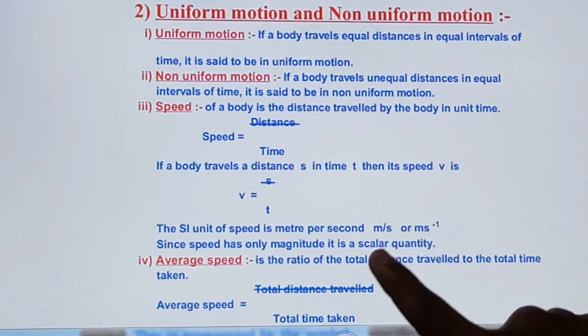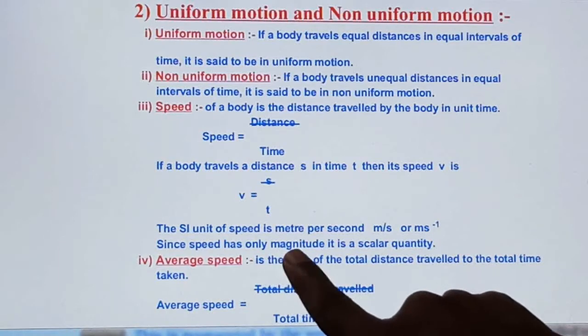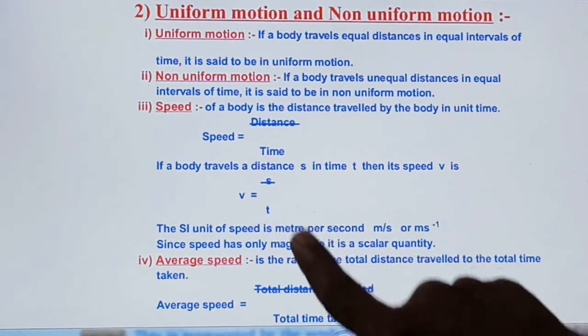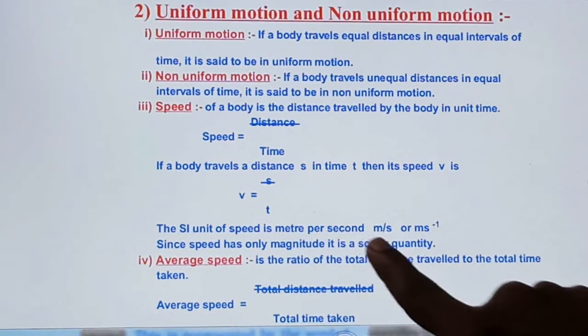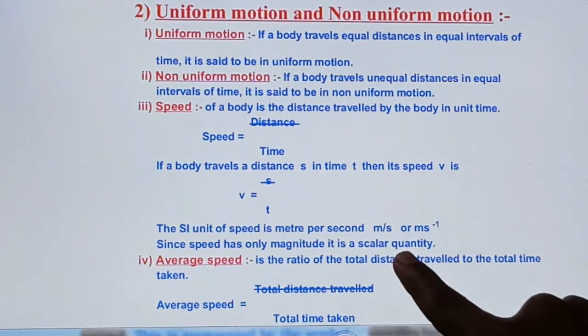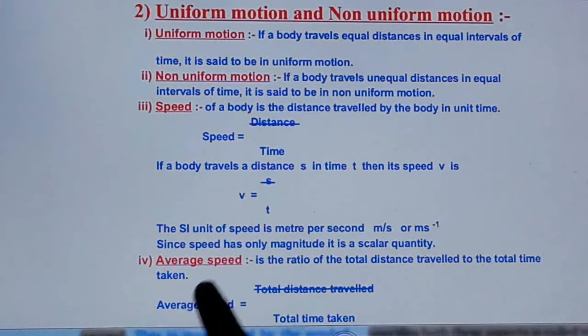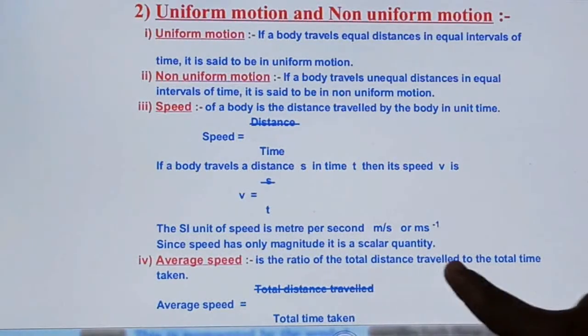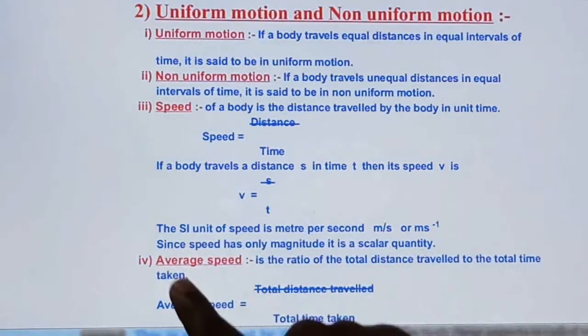So remember, speed is mentioned with only magnitude, only a number, and that's why it is known as a scalar quantity. Average speed is the ratio of the total distance travelled to the total time taken.